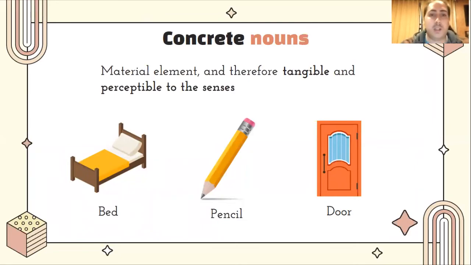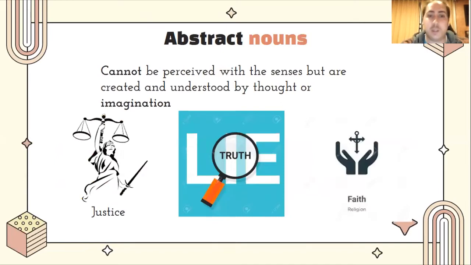And contrary to the concrete nouns, there are the abstract nouns, which are those nouns that refer to things that cannot be perceived with the senses but are created and understood by thought or imagination. For example, justice, truth or lies, faith, and respect. Many abstract nouns are used in sentences as adjectives. Now we're going to see some examples.